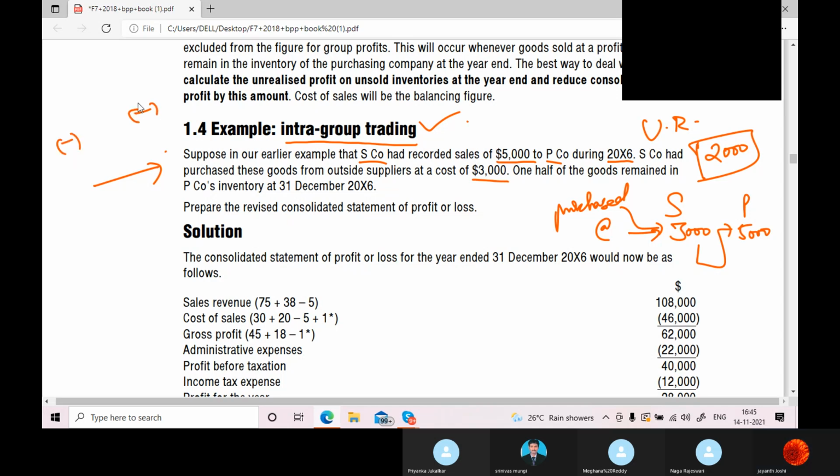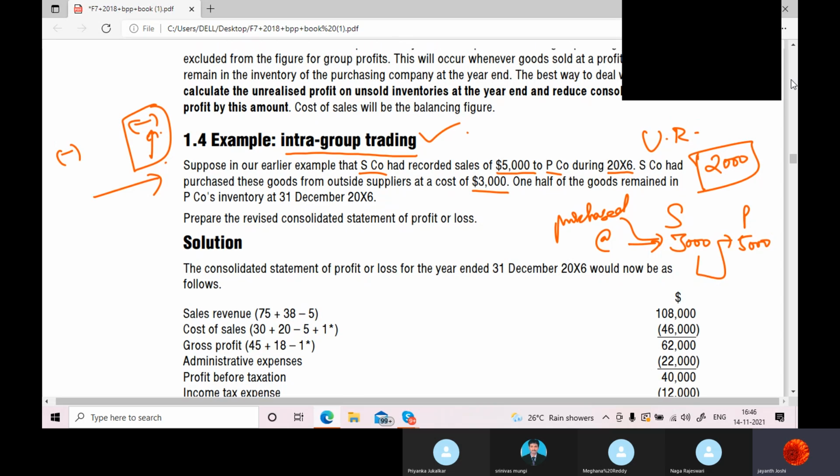Why should they deduct the profit from inventory? Because it has not been sold to a third party, it is still in the group itself, and we have to show the inventory at cost. You remember this adjustment? We discussed it in the previous chapter. All of you, I'm asking, do you remember that adjustment?